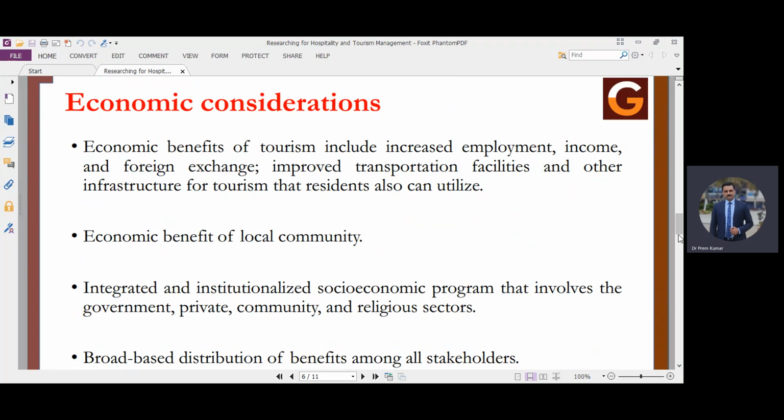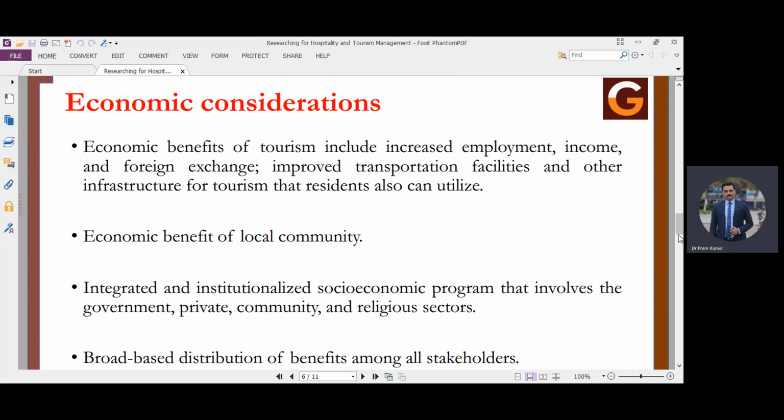Economic benefits of tourism may include increased employment, income, foreign exchange, improved transportation facilities, and other infrastructure for tourism that residents also can utilize. So these are the activities through which we can generate some type of revenue, and it will engage the economic structure of the local community.